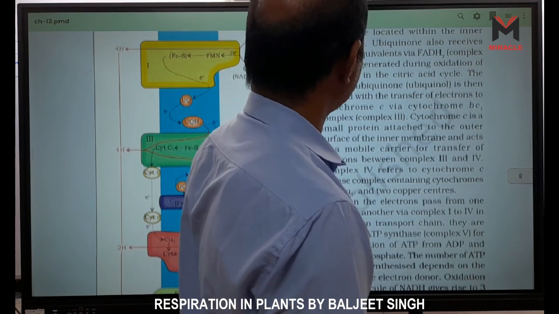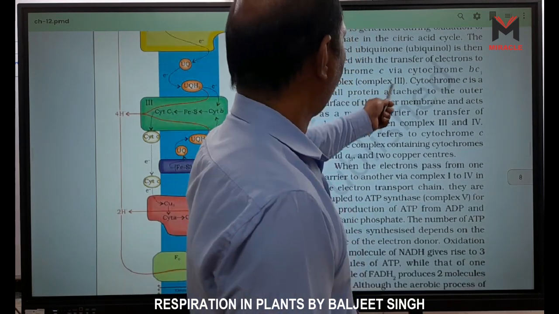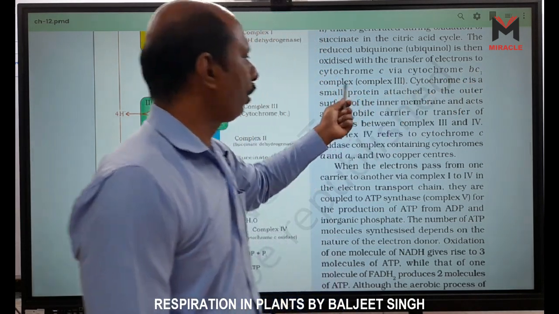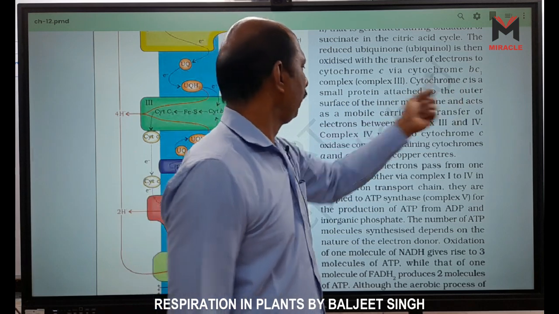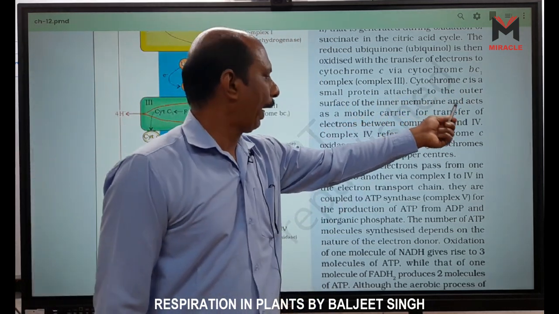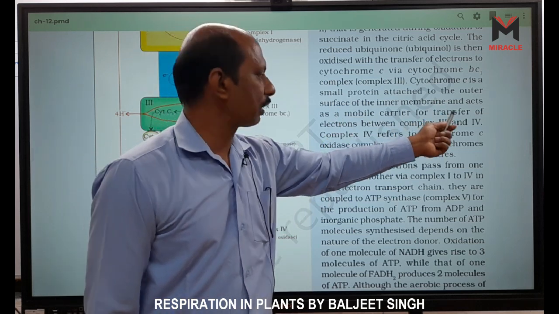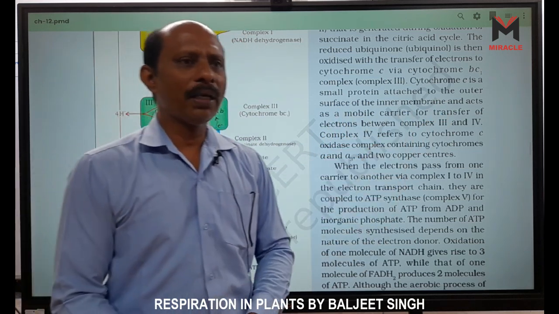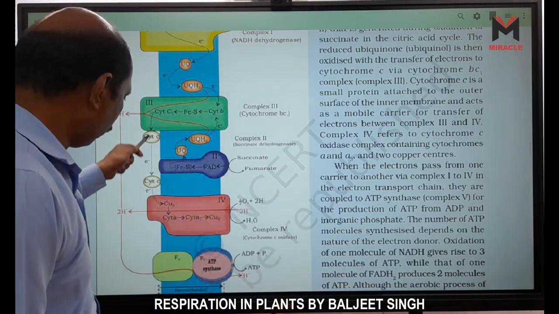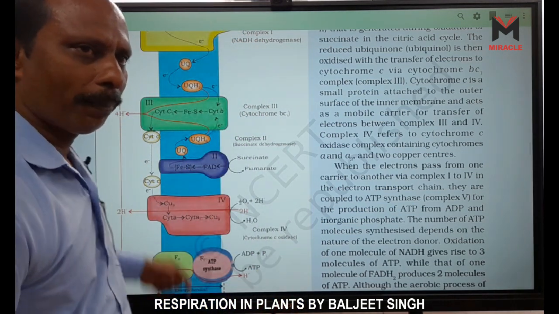Ubiquinone receives, okay, second. It is given also here: cytochrome C via cytochrome BC1. Cytochrome BC1 is called complex third, right? Cytochrome C is a small protein attached to the outer surface of the inner membrane and acts as a mobile carrier for transfer of electrons between complex 3 and complex 4. Between complex 3 and complex 4, this one, cytochrome C, right?